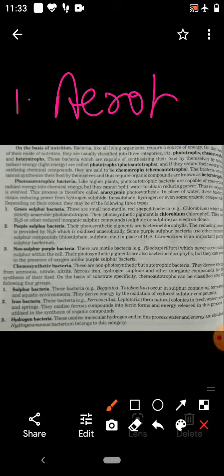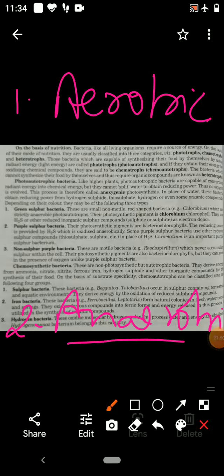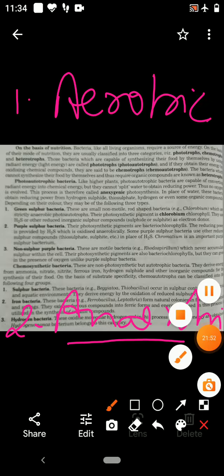Next is classification of bacteria on the basis of respiration. On the basis of mode of respiration, bacteria are of two types. One is aerobic, and other is anaerobic. Aerobic means they need oxygen. Anaerobic means they don't need oxygen.